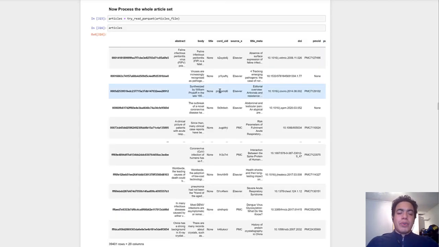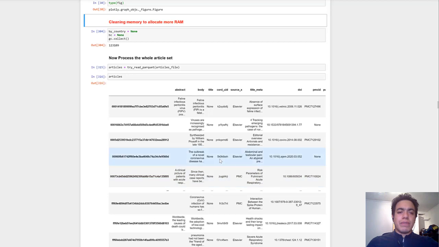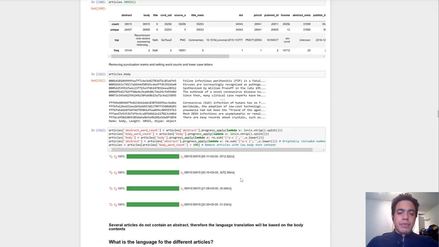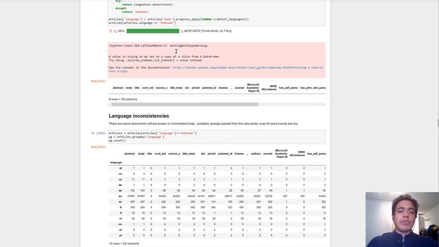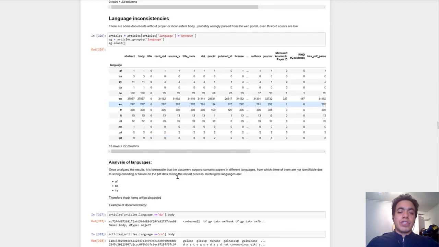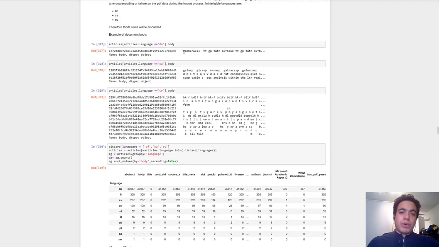After finding out the authors, we decided to explore the article set. We decided to ask ourselves, once we know the provenance and nationality of different authors, what are the languages of each article? We performed the necessary tasks to answer these questions. We performed some NLP techniques to identify the language of each article, and we got rid of just articles that were not making complete sense.